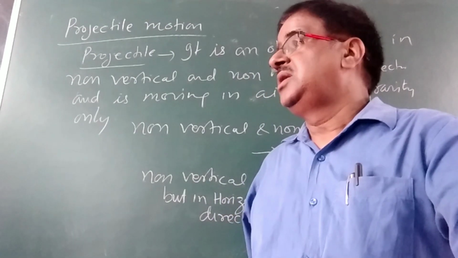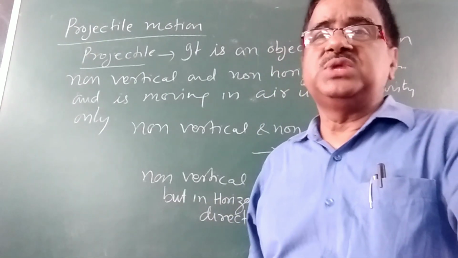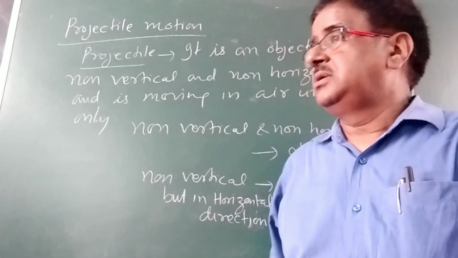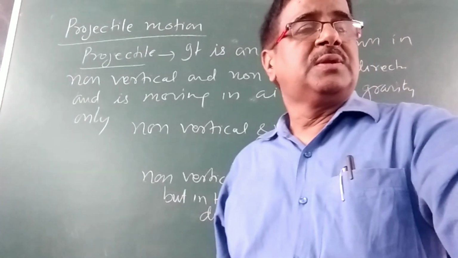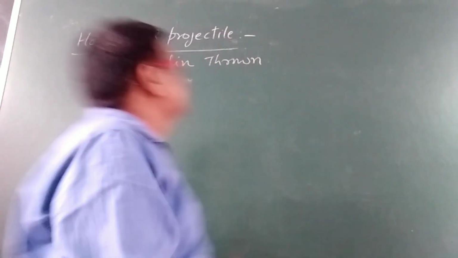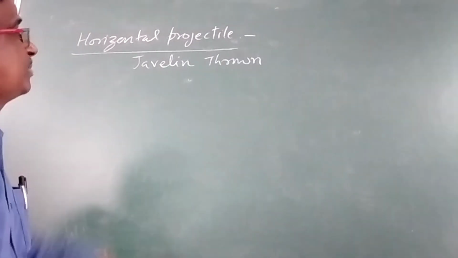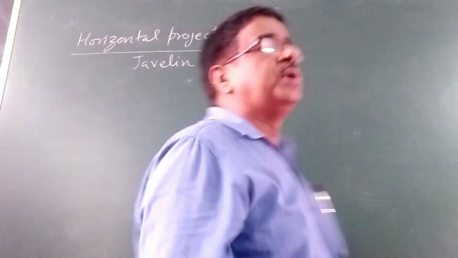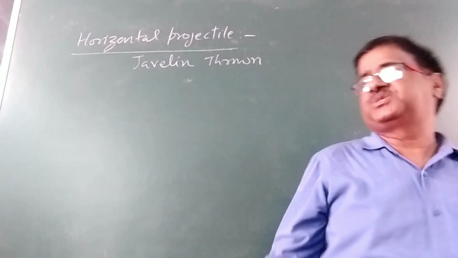So let us first of all consider the horizontal projectile. The best example is a javelin thrown in sports.